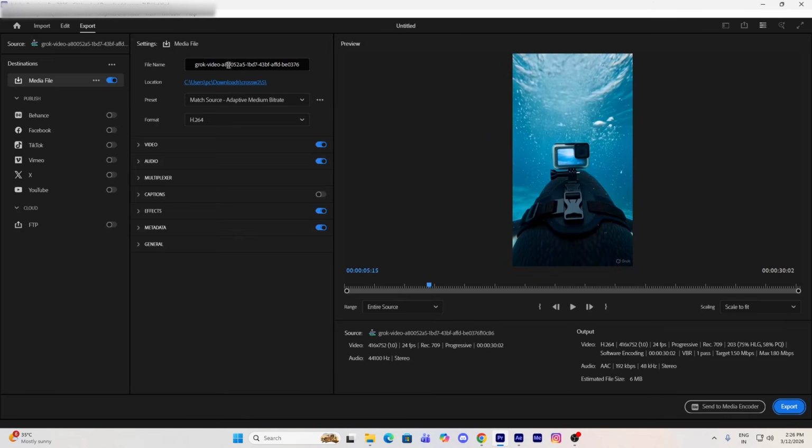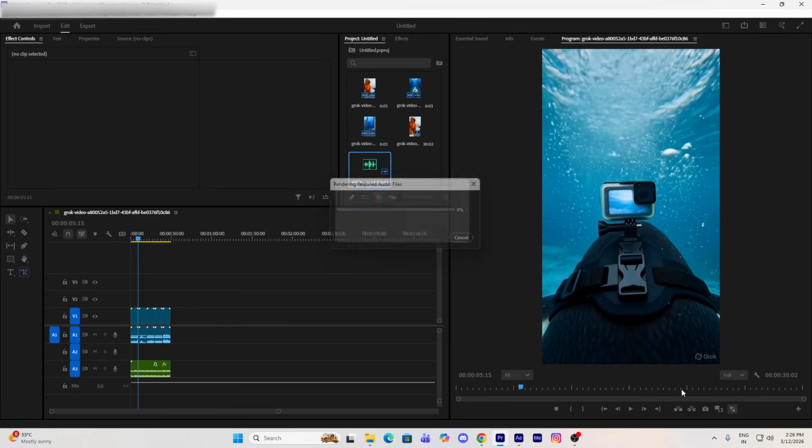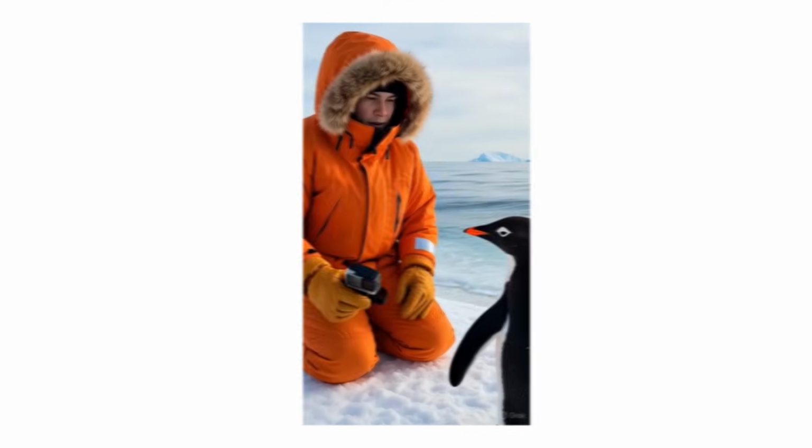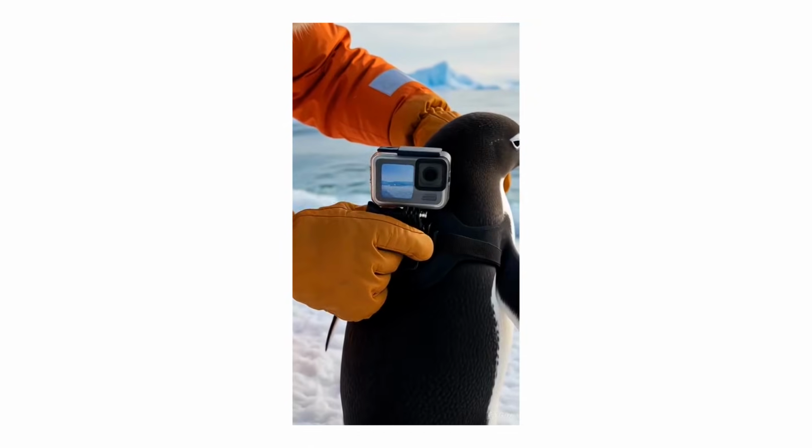And once you are completely satisfied with the final result, you can simply export the video in high quality. And that's it. Your AI-generated video is now ready to upload.